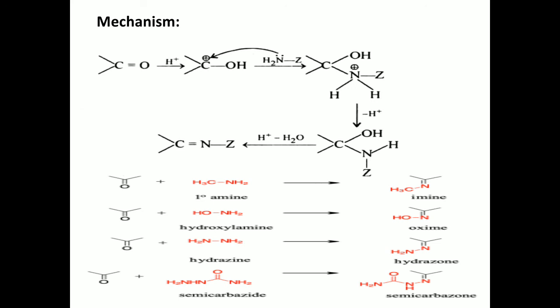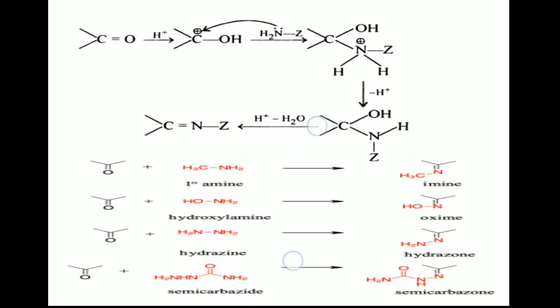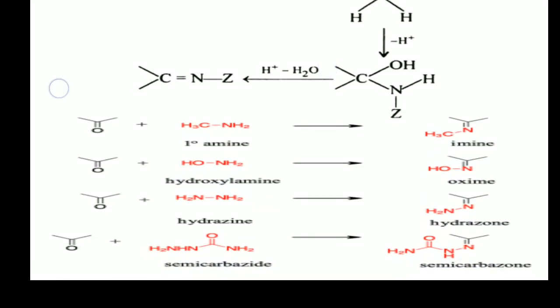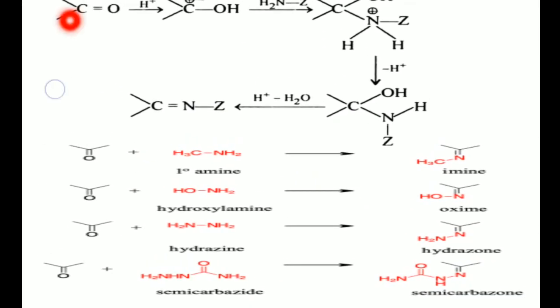Already we see that in place of Z we can put alkyl, aryl and OH groups. If you put in place of Z a methyl group, that is methylamine, a primary amine. Simply these two hydrogens and oxygen are removed as water.